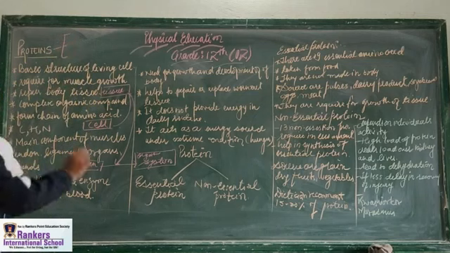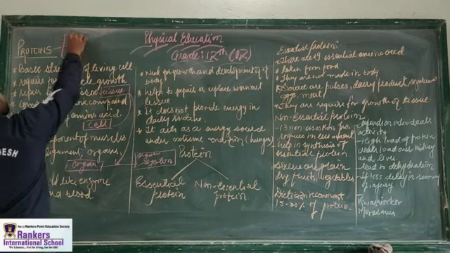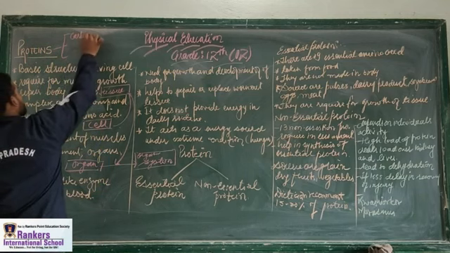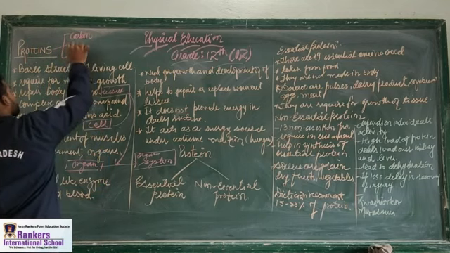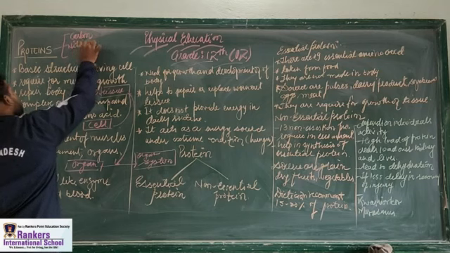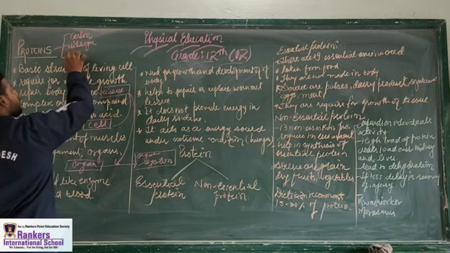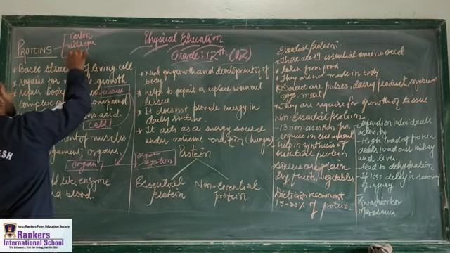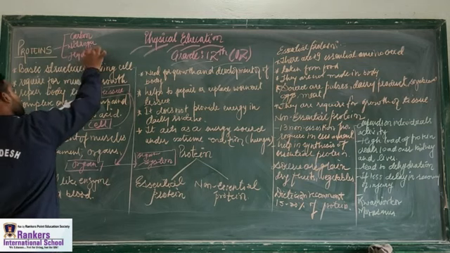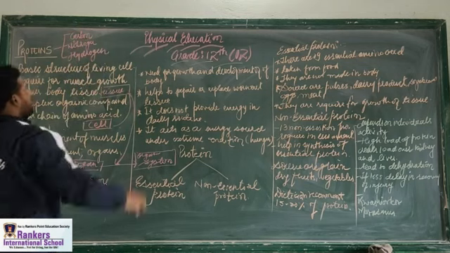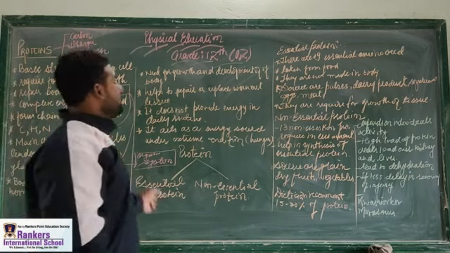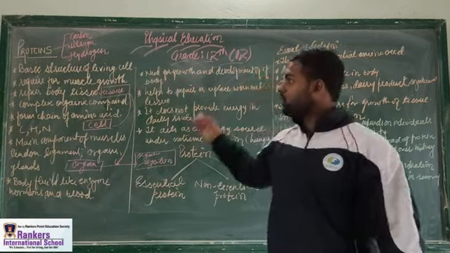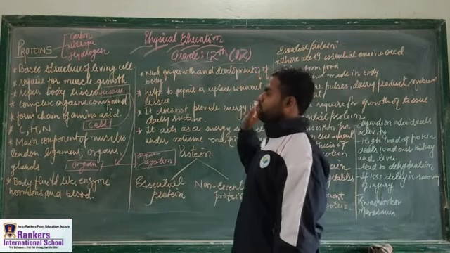Protein is made up of carbon, nitrogen, and hydrogen.